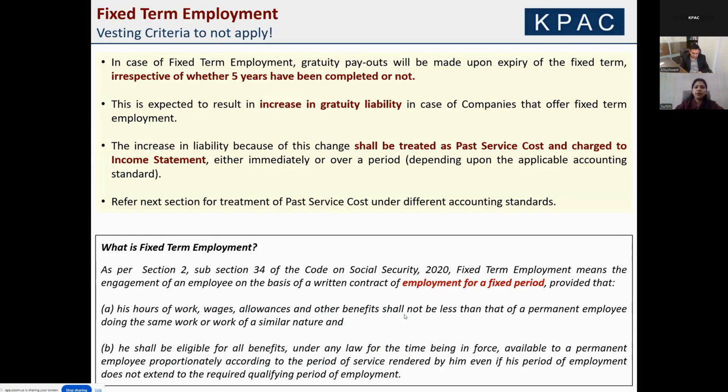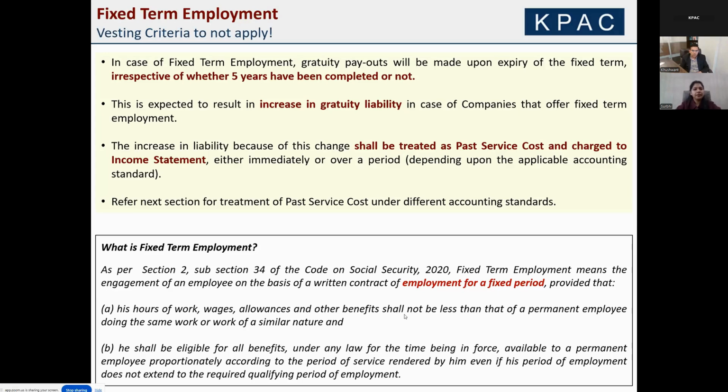Okay, so as of now, we have discussed the first major change. Let's now move to the second change, which is the change in the vesting condition. Here, the vesting condition change has been introduced for two segments. We'll first look at the fixed term employees. Gratuity is now payable to employees engaged on fixed term employment upon the end of contract period. There is no condition of continuous service of 5 years for this segment of employees. Regular employees remain unimpacted by the change in vesting conditions, so for them the 5-year condition stays the same.